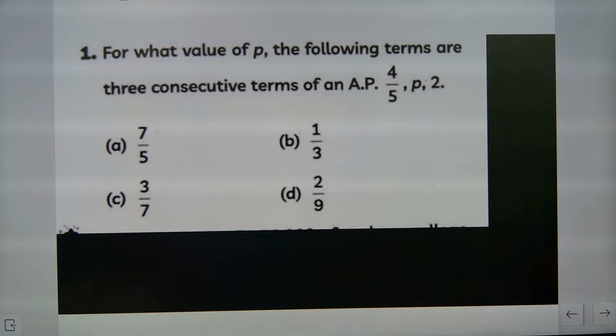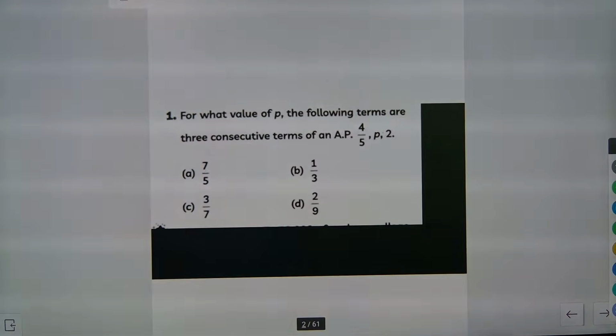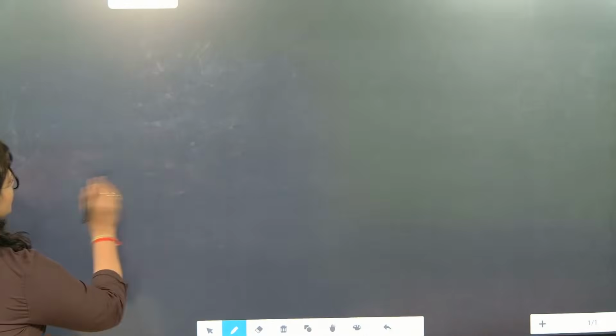So let's start the class, please. Here we are going to learn some of the most important parts. First, arithmetic progression. All the formulas are very important for you. Arithmetic progression we will do nicely. We will do arithmetic progression questions and study the arithmetic progression content.